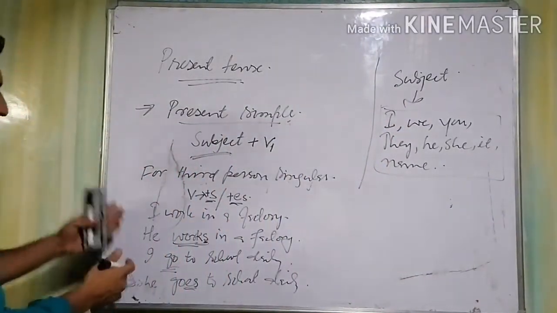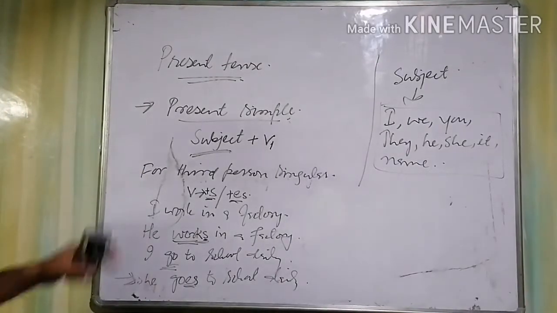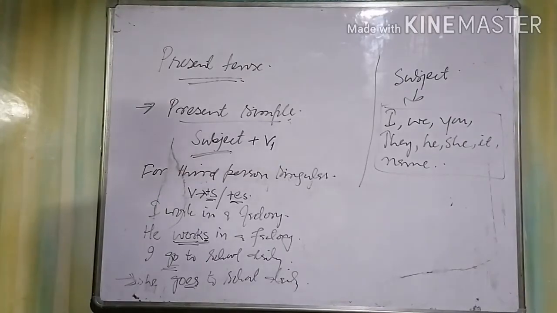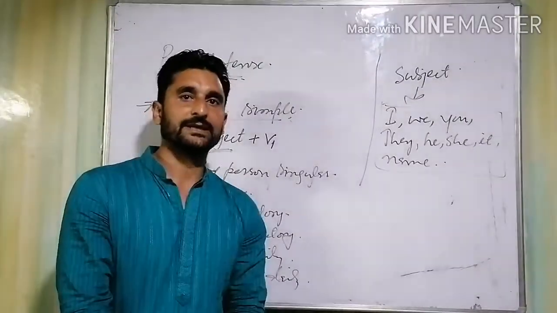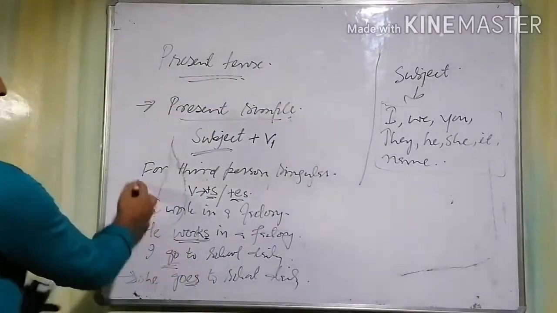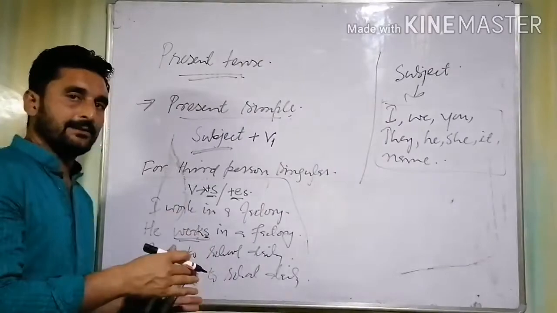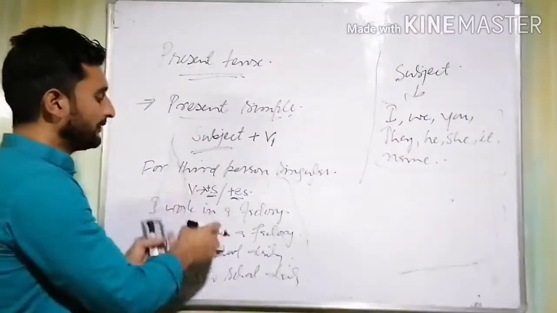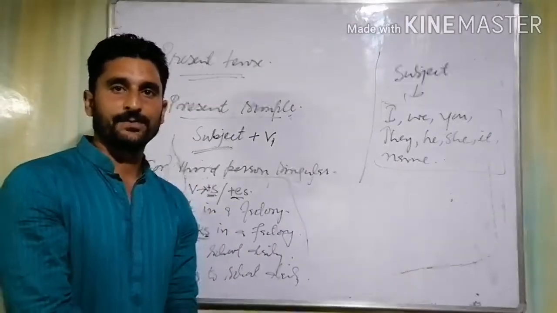All right? Now, look at the sentences once again. I work in a factory. He works in a factory. I go to school daily. She goes to school daily. All these sentences are first assertive sentences, and then these are affirmative sentences because there is no use of not.